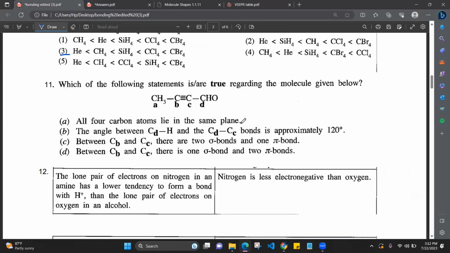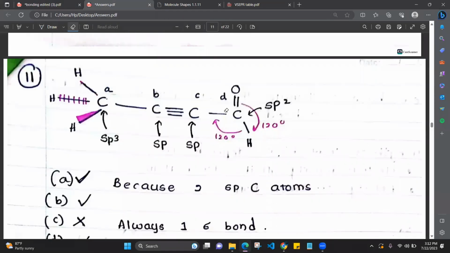So the first statement is correct. The angle between CDH and CDC, H is hydrogen, is 120. Yes. Why is that? Because this is having how many repulsive units? 3. You all can take this from the number of repulsive units and then go to the shape, or else hybridization and then go to the shape.